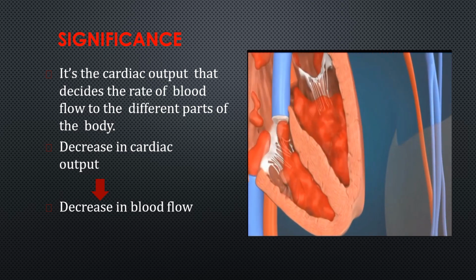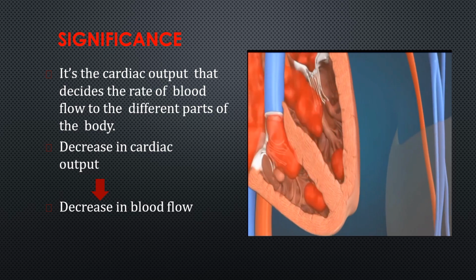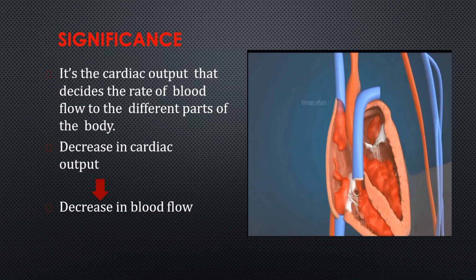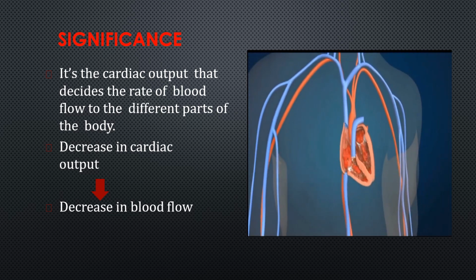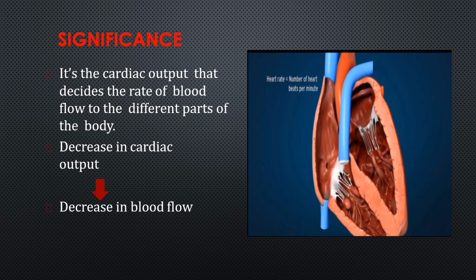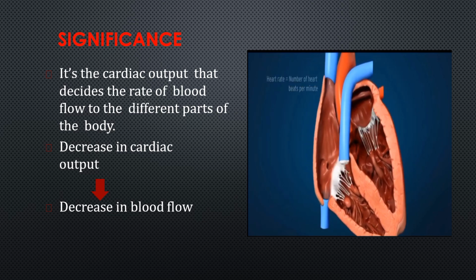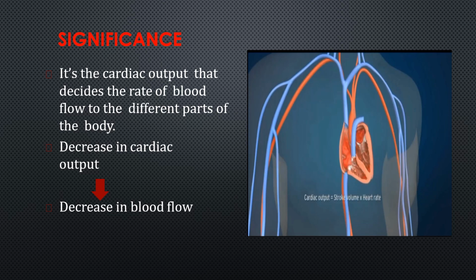The volume of blood pumped out by each ventricle per minute is known as cardiac output, and the return of blood to the heart is termed venous return. Cardiac output depends on two variables, stroke volume and heart rate. Stroke volume is the volume of blood driven out by each ventricle in each beat. Heart rate is the number of heartbeats per minute. The cardiac output is calculated by multiplying the stroke volume and heart rate. In humans, the cardiac output is about 5 liters per minute in the resting state.